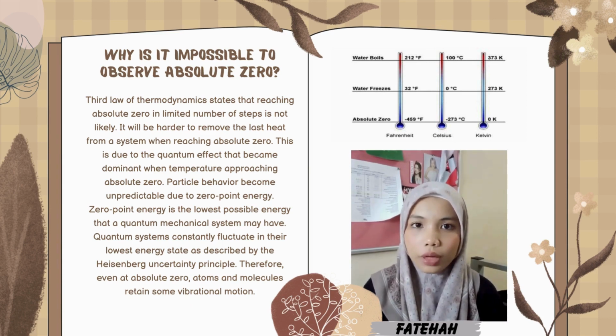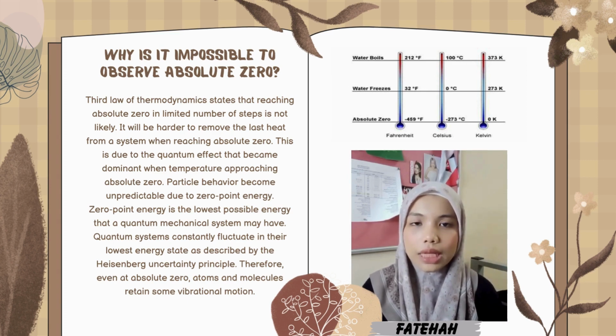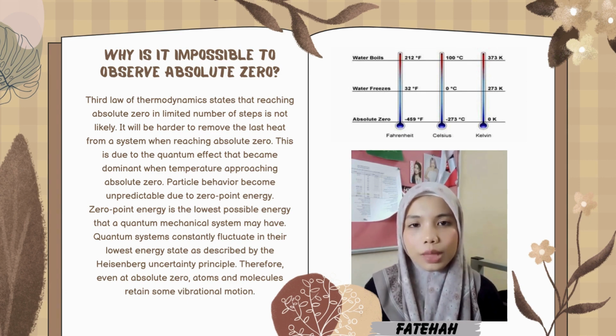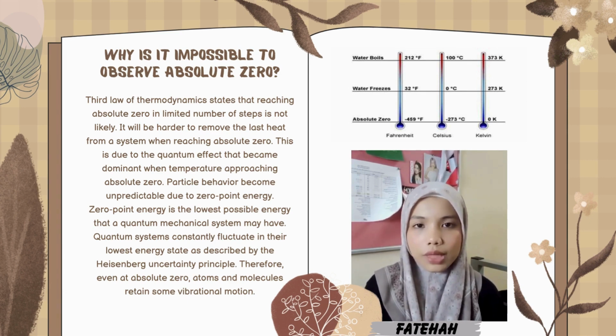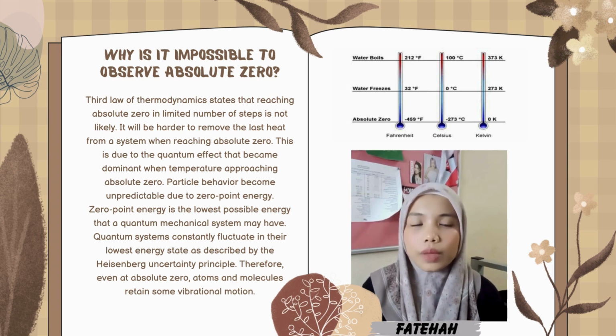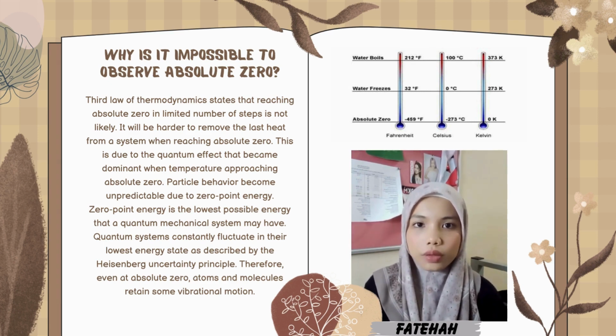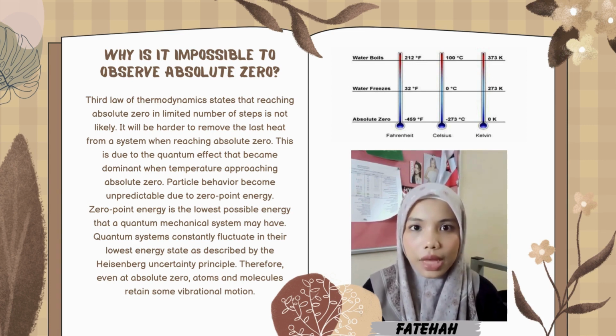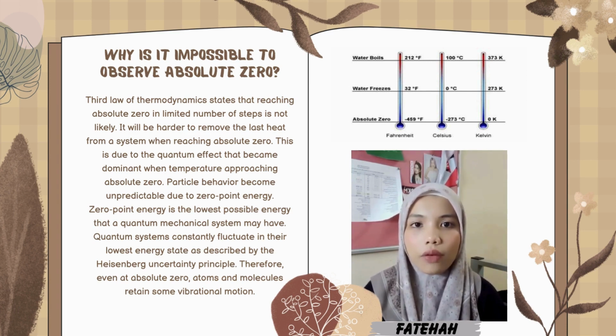I am going to explain why it is impossible to observe absolute zero. According to the third law of thermodynamics, reaching absolute zero in a limited number of steps is not likely. It gets harder and harder to remove the last of the heat from a system. Why it is impossible to observe it is because when temperature approaches absolute zero, the quantum effects become dominant, and the particle behavior will be unpredictable, such as particles will come in a state of minimal motion.